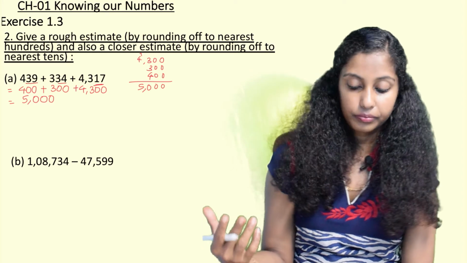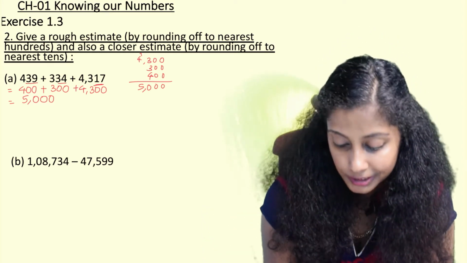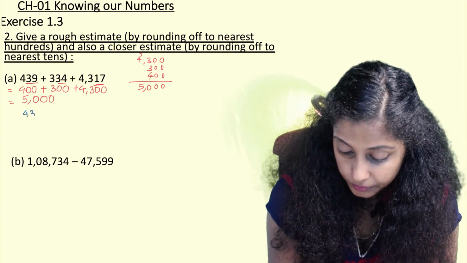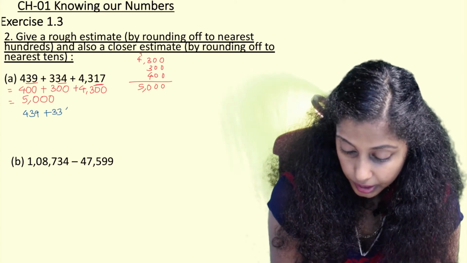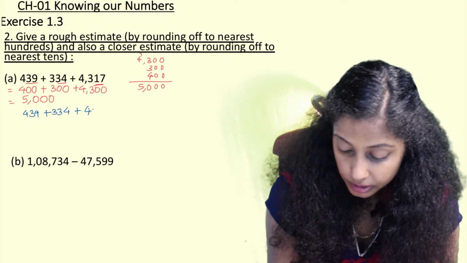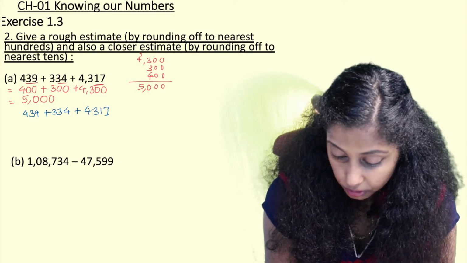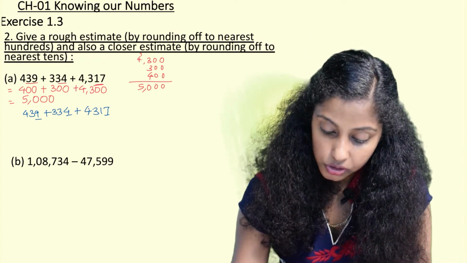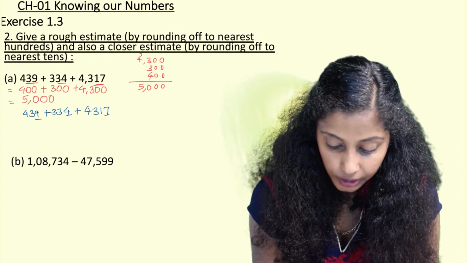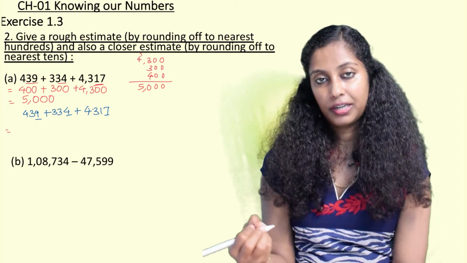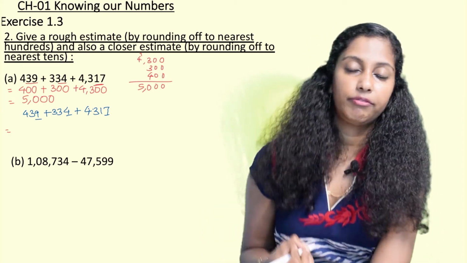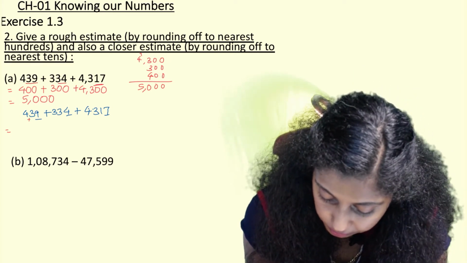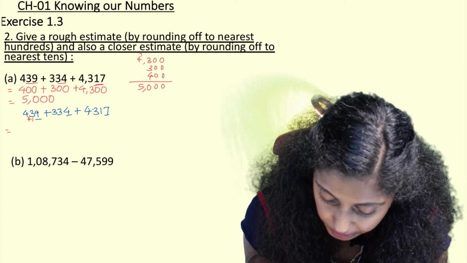When we have to round off to the nearest tens, what we do is we write the question again, and after writing the question again, we just underline all the digits in the units place, and then we keep on solving. So here 439, 9 is bigger, that is between 5 to 9, so this 3 tens will become plus 1.